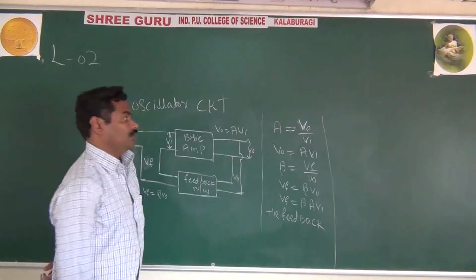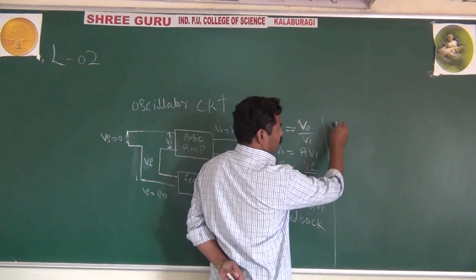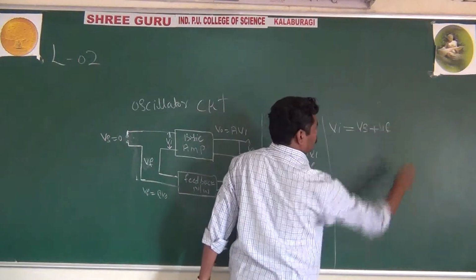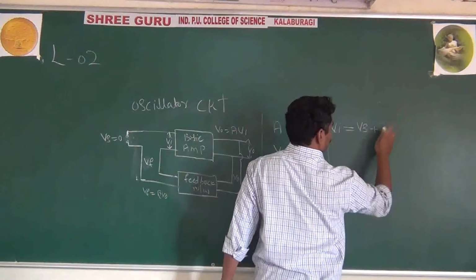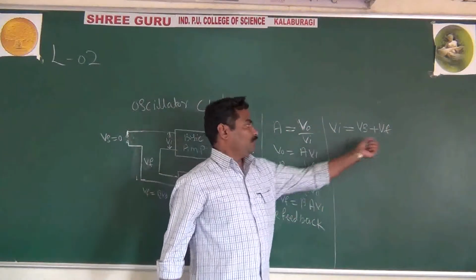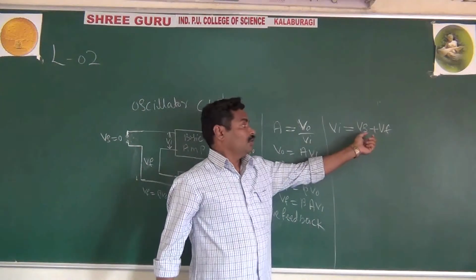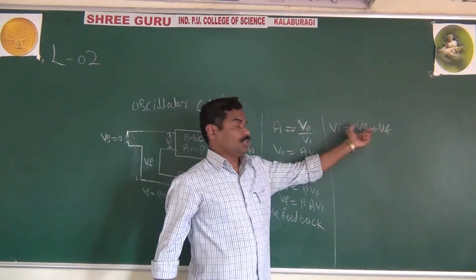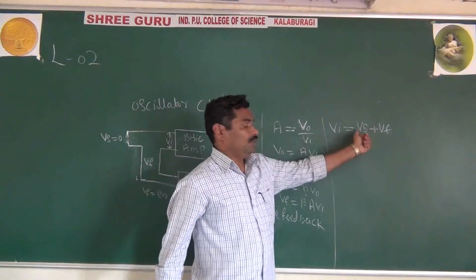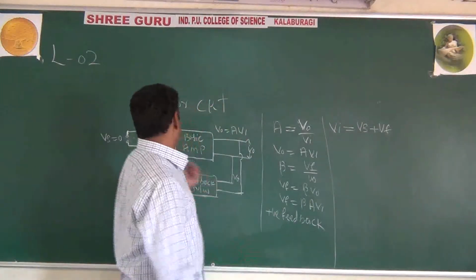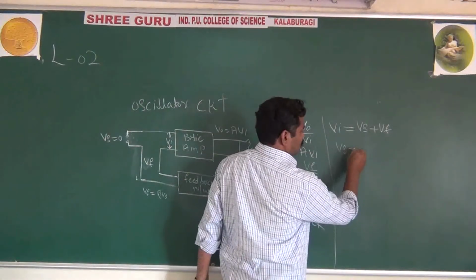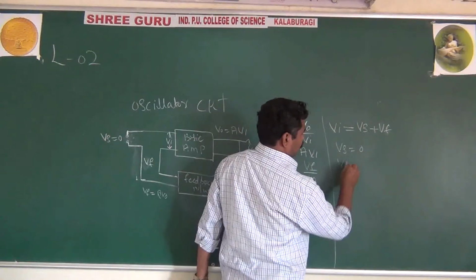If you consider positive feedback, then what happens? Vi equals Vs plus Vf. In positive feedback, as usual, the input voltage and feedback voltage are in the same phase, or the feedback voltage increases the input voltage. That's why we got the plus sign here. In your oscillator, we are not applying any input voltage, so you consider Vs is 0. Then you take Vi equal to Vf.